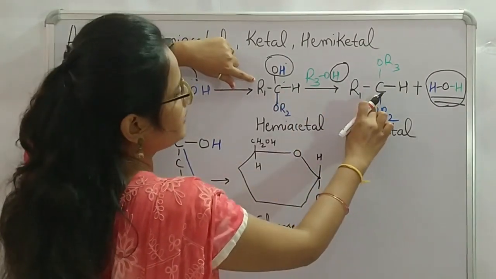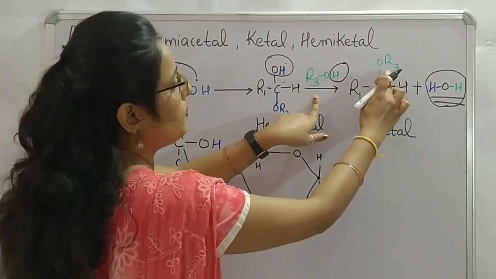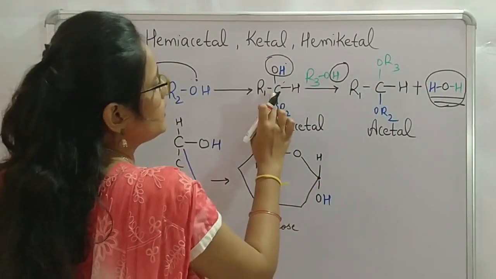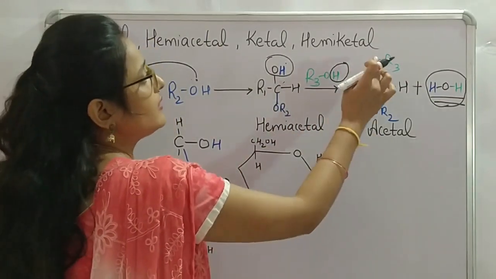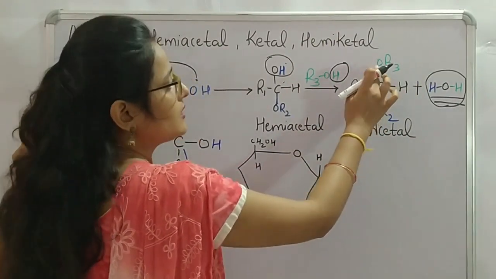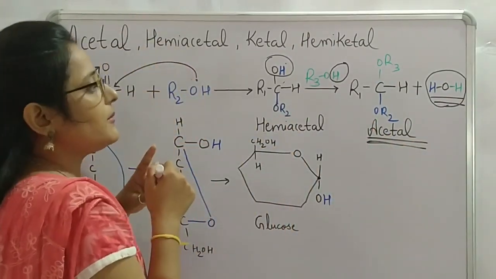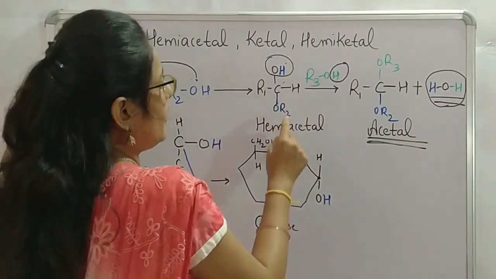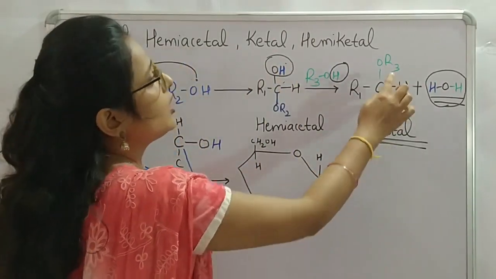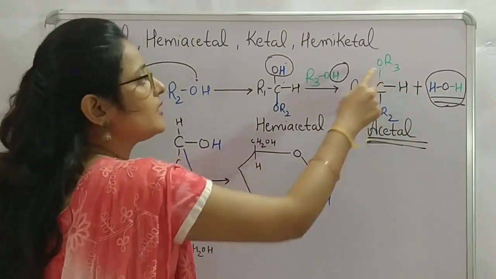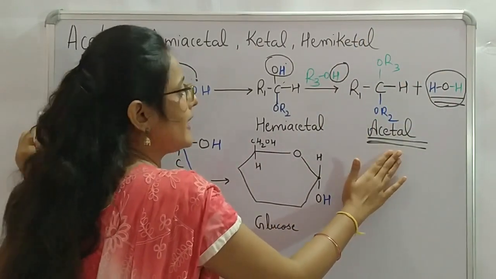So this middle carbon is now attached with OR3 of the second alcohol containing group. Now the other things are as usual. This carbon is now attached with R1, H and OR2, and the third group is OR3. So this is our acetal. The difference between hemiacetal and acetal is that a hemiacetal is having one OH, whereas an acetal is having OR3, and as usual this R3 should also be one organic fragment. And now this molecule is called an acetal.